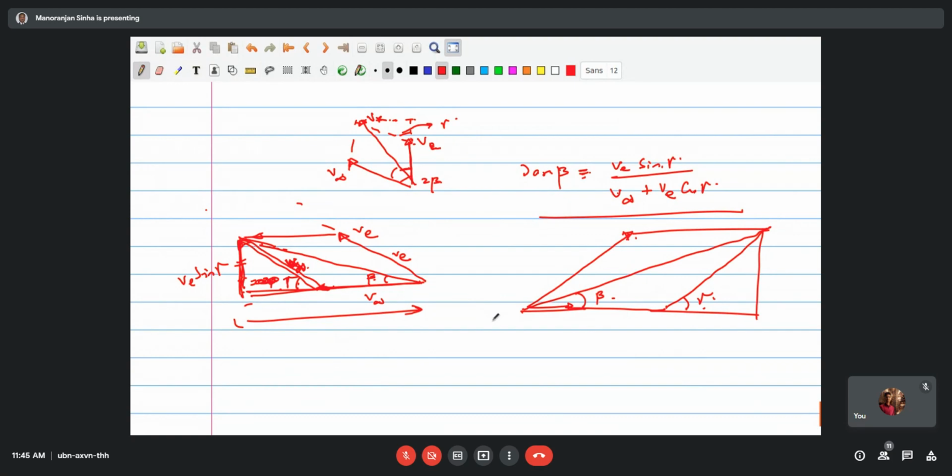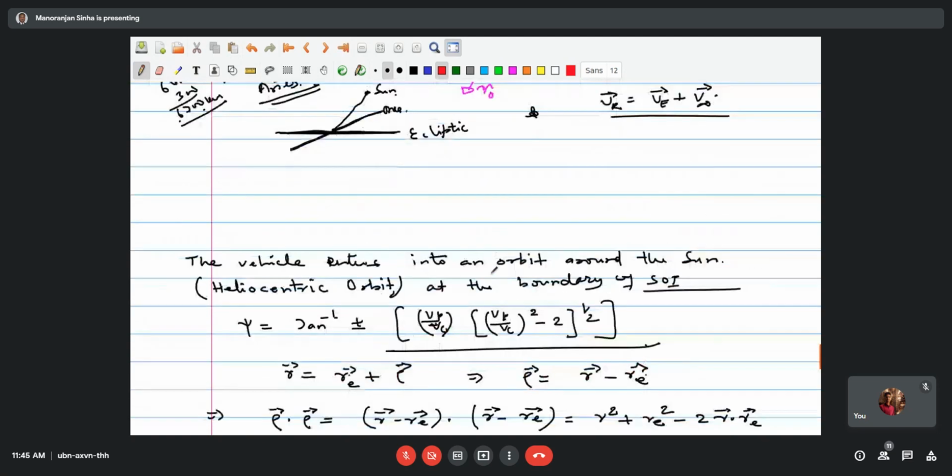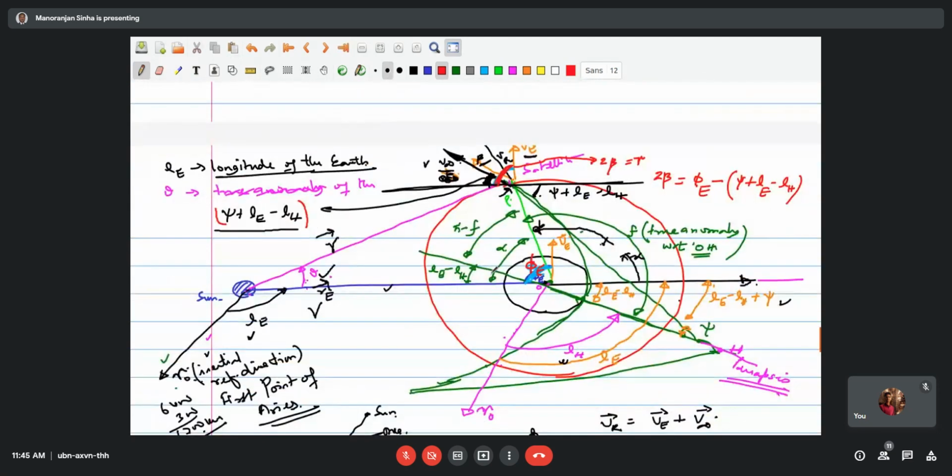Okay, so this way we see that all the angles related to the satellite are available to us. So lastly we have the longitude of the vehicle LV. Longitude of the vehicle is the angle from this place to this place.